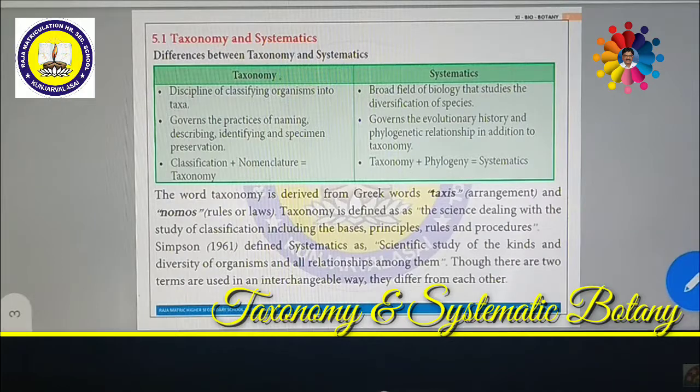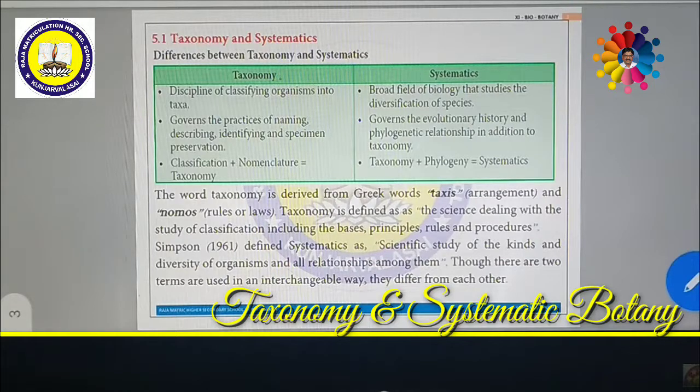is called systematics. But taxonomy is very simple. That means it is naming the plant, identifying the plant, and giving the name of the plant. So if a name is already given, then identify. If no name is given, then this is a new plant, that means you have discovered it, then you can try to give your own name. So it is naming the plant. Then describe. So these are all the things that will be considered. Then classify, and which category this will come under. So classification plus nomenclature, nomenclature means giving name, is called taxonomy. So this is the main thing.